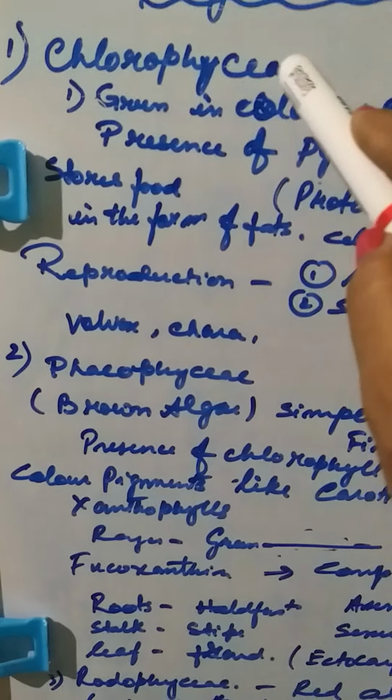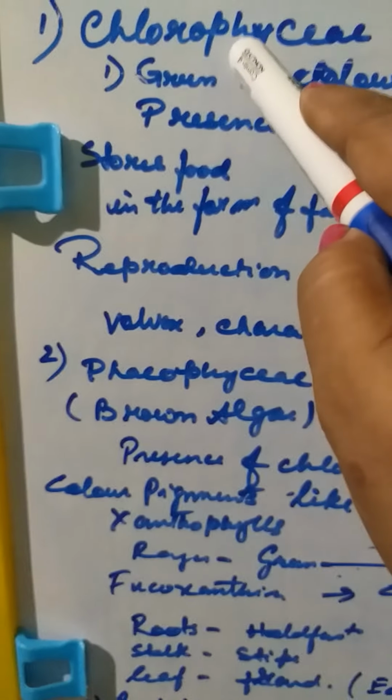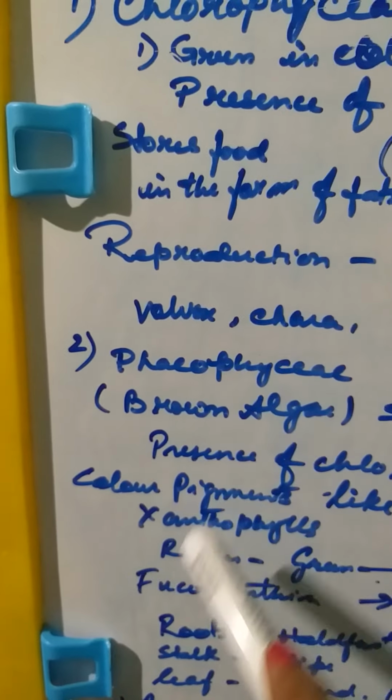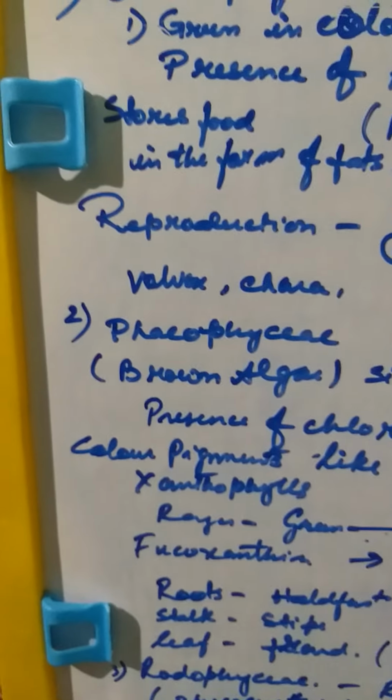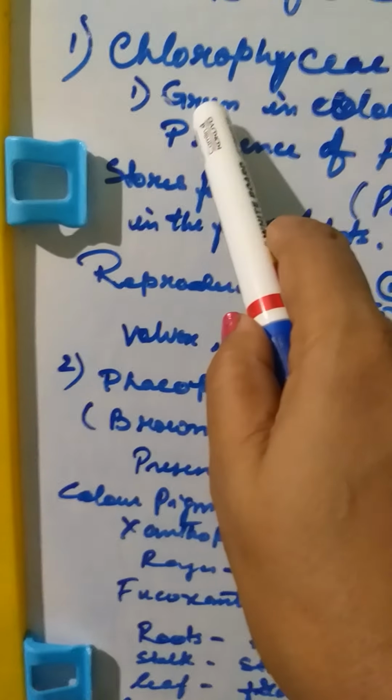See, if the word ends with -ceae, it is a class. So the phylum Algae has been divided into three classes. One is the Chlorophyceae, Phaeophyceae and Rhodophyceae. Now the Chlorophyceae, if you split the word, chloro means green.